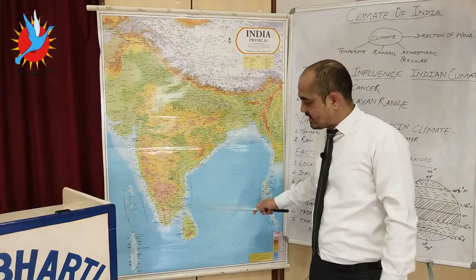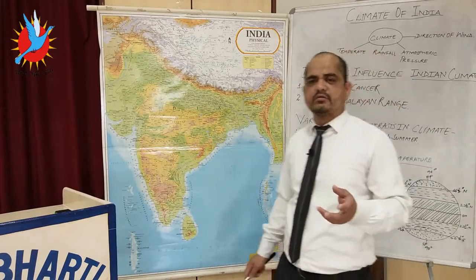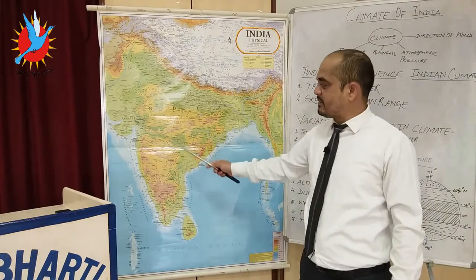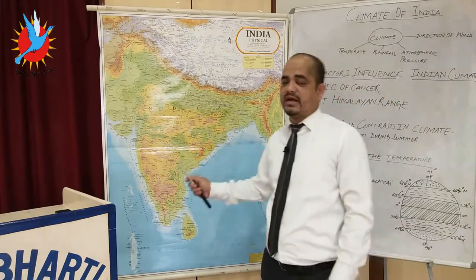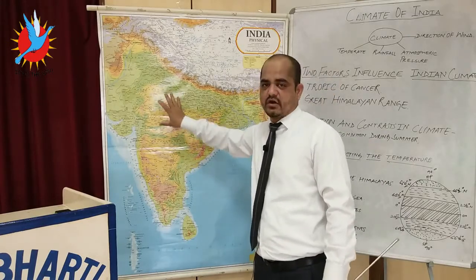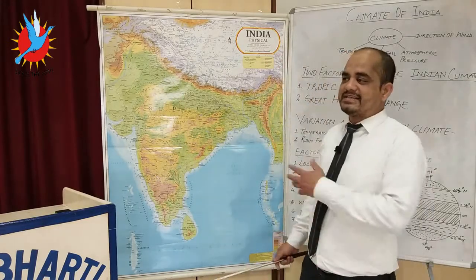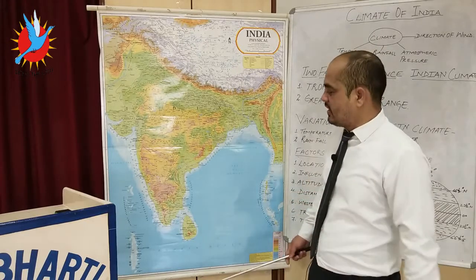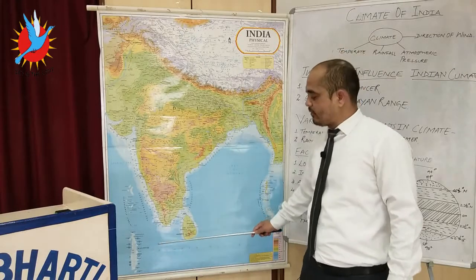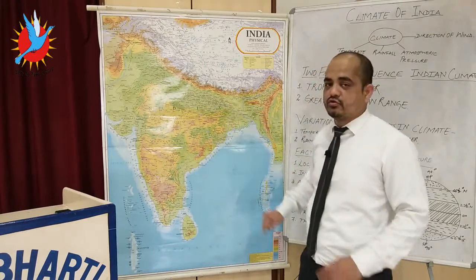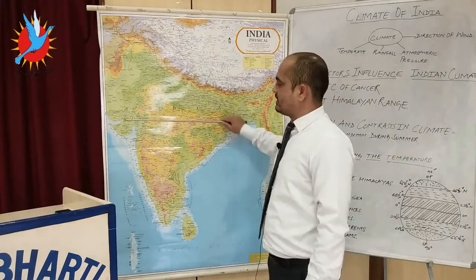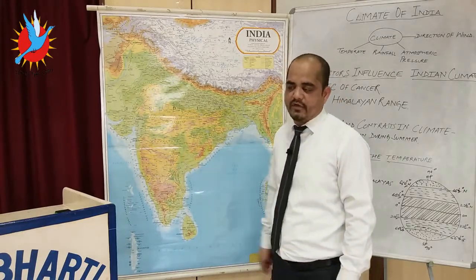When we talk about the southern area, the temperature is about 38 to 40 degrees Celsius. Now the maximum part of this area is under the influence of straight sun rays which penetrate the surface of the Tropic of Cancer. At the time of the summer season, sun rays are overhead on the Tropic of Cancer or between the equator and the Tropic of Cancer, and June 21st is the longest day in the northern hemisphere, when the sun rays strike straight on the Tropic of Cancer.